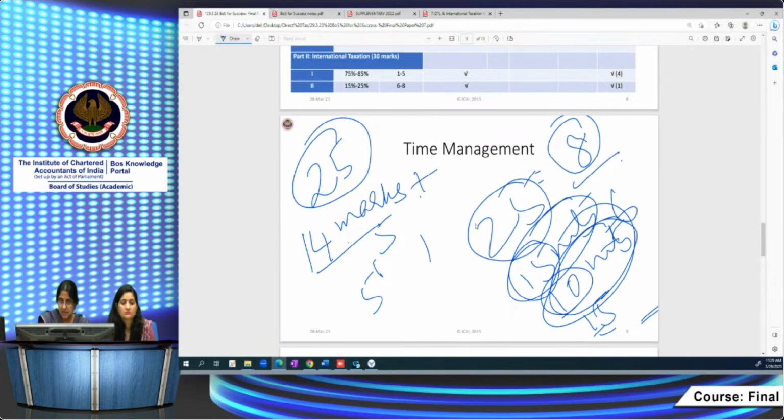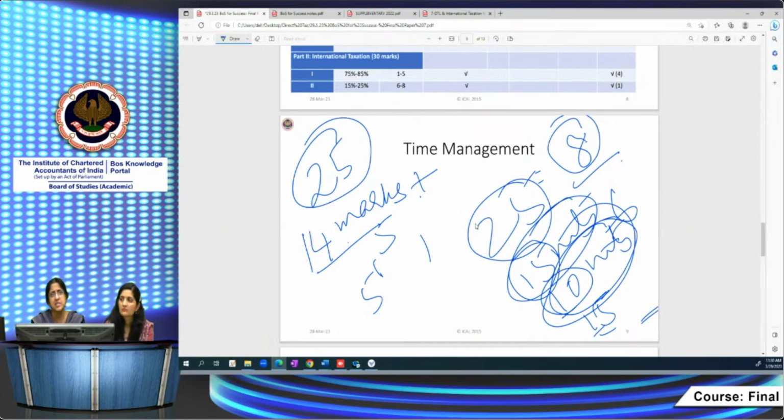So in the MCQ portion, instead of 45 minutes, if you can complete it in 40 minutes, it will be very, very good. You will have 5 minutes spare, so that for some difficult question in your descriptive portion, you can afford to take a little bit more time. Ideally, if you complete it within 40 minutes, it's very good, but don't take more than 45 minutes for MCQs. Ideally, if you do it in 40 minutes, you will have some spare time for any difficult questions.